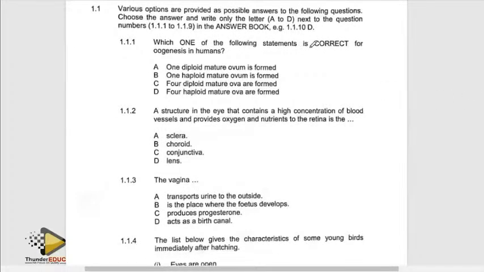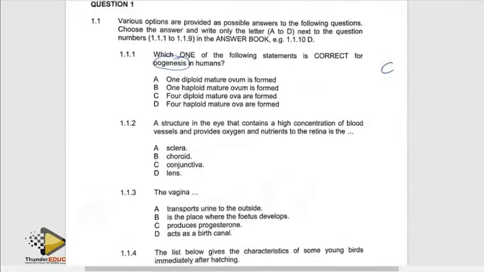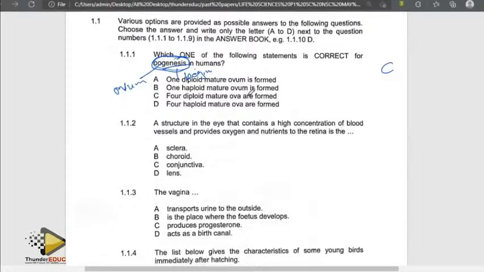Which one of the following statements is correct for oogenesis? When you talk about oogenesis, it means the process by which the ovum is formed, or formation of the ovum in humans. Oogenesis comes from the word oo, which means ovum, then genesis means beginning, to begin something. So which one of the following is correct?